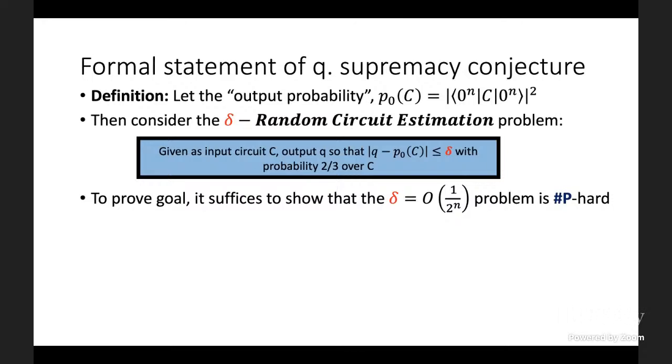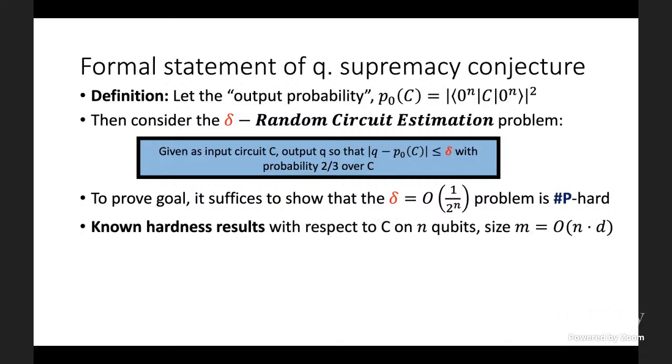It turns out to prove the goal of hardness of sampling using Stockmeyer's reduction, it suffices to show that the delta equal 1/2^n problem is #P-hard. The reason 1/2^n is so important is because for Google's ensemble of random quantum circuits, this is the size of a typical output probability. Okay. Now, we can't show this.